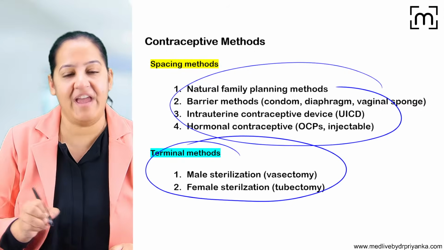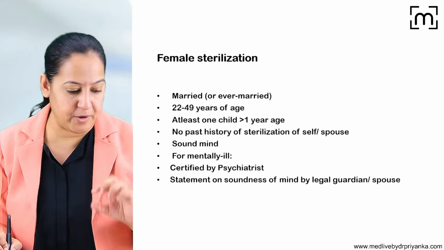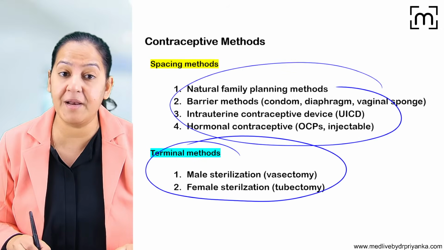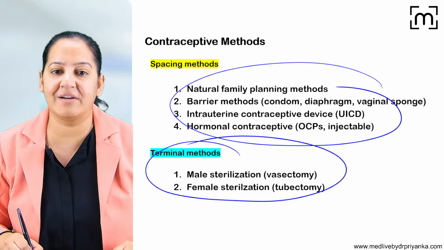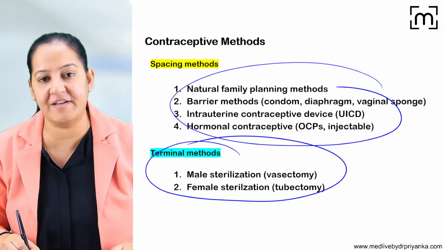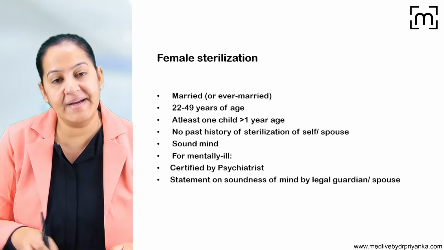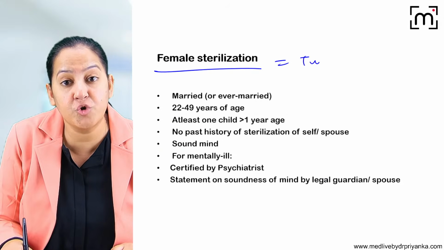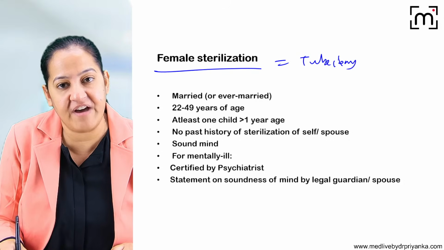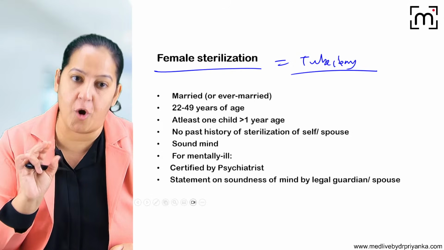So finally, we have to see the terminal methods. A little bit about the terminal method. What do you mean by terminal method? We have 2 types of terminal method: the male terminal method and the female terminal method, that is male sterilization and female sterilization, vasectomy and tubectomy. So let's start with female sterilization, that is tubectomy, in which the fallopian tubes are clipped and obstructed.